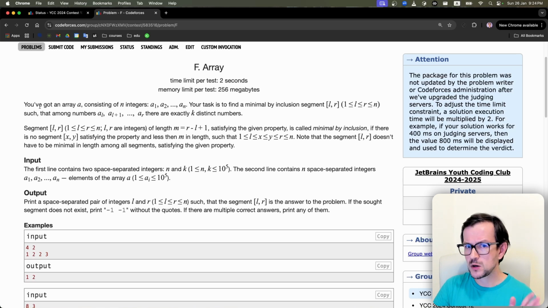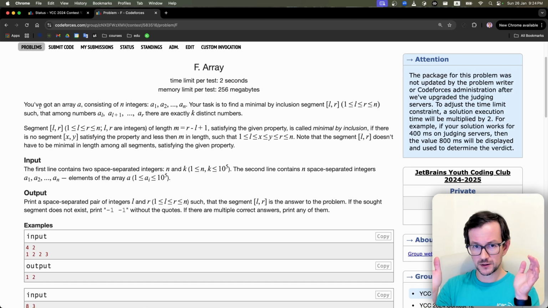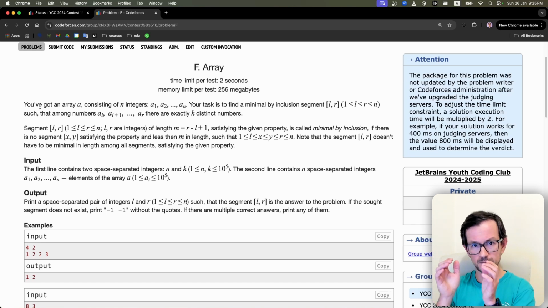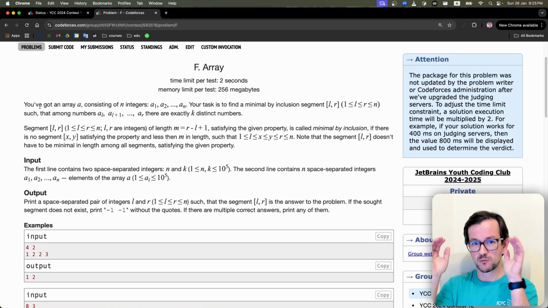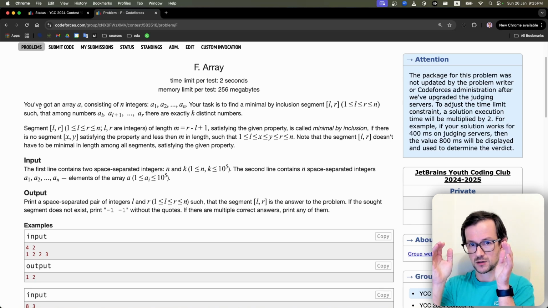There are many ways to find a minimal by inclusion segment. Usually you do it like this. You get some good segment and then throw away elements until you have a bad segment, and then you just stop before. So you have some good segment and you try to remove elements from its ends until you have a bad segment. If you cannot remove elements from either end of the segment, then you have a minimal by inclusion segment.